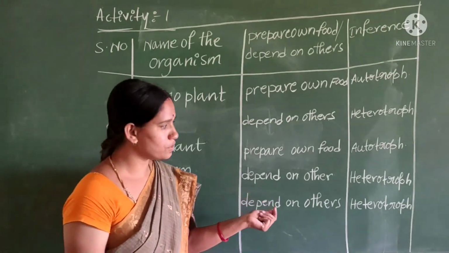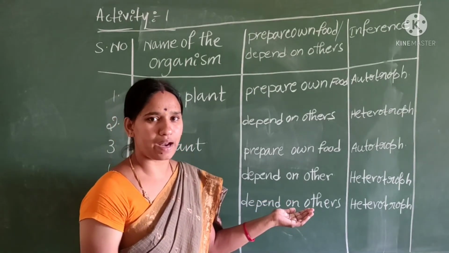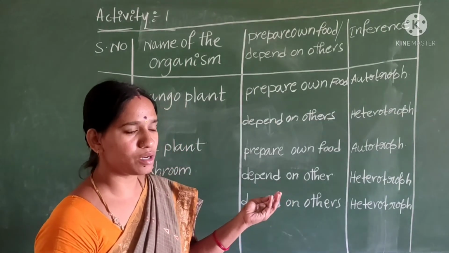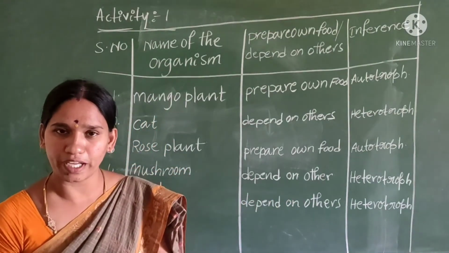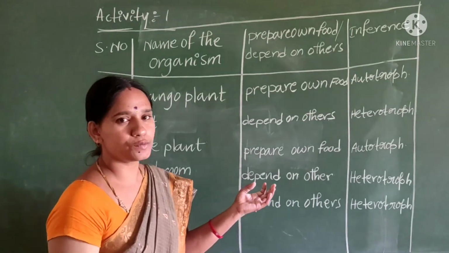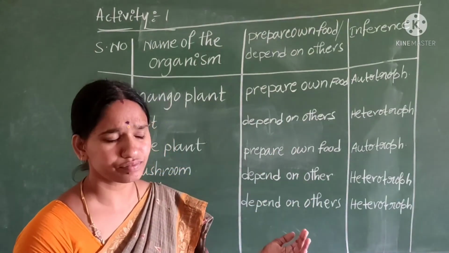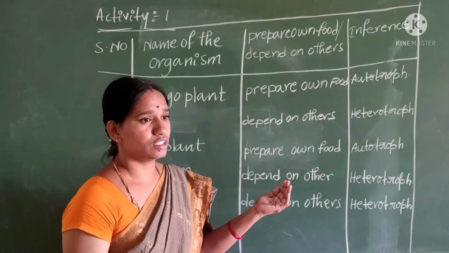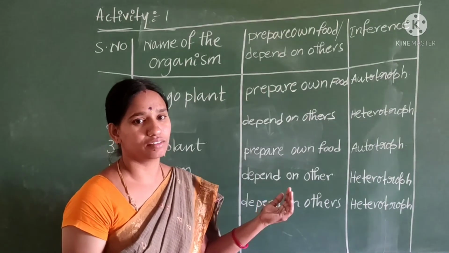The best examples of heterotrophs are non-green plants. According to how they obtain their food, heterotrophs are again divided into some types like saprophytes, parasites, etc.